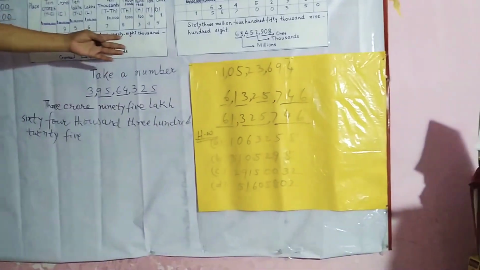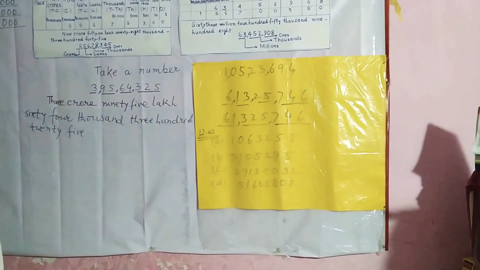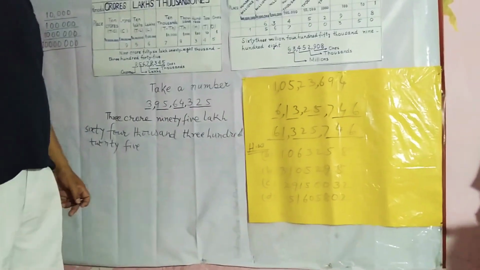In next class, we will learn about the place value and comparison of numbers.